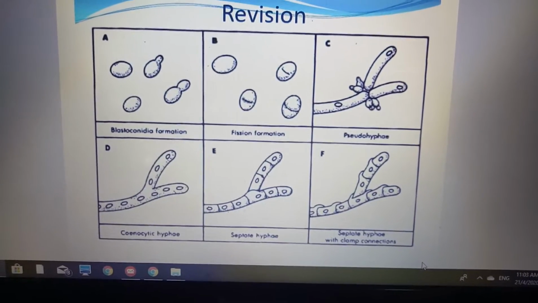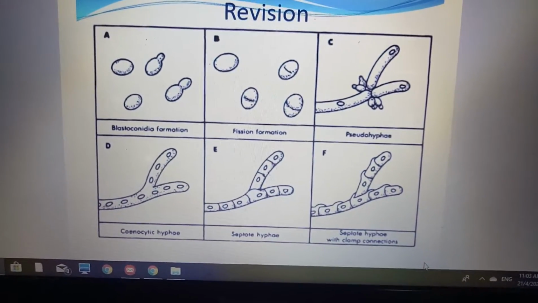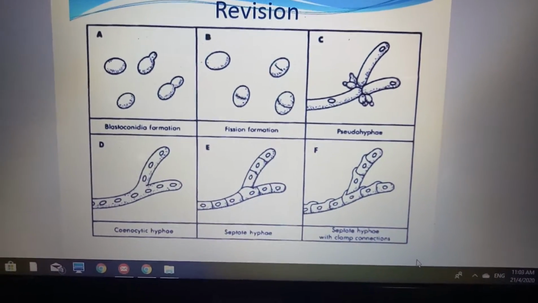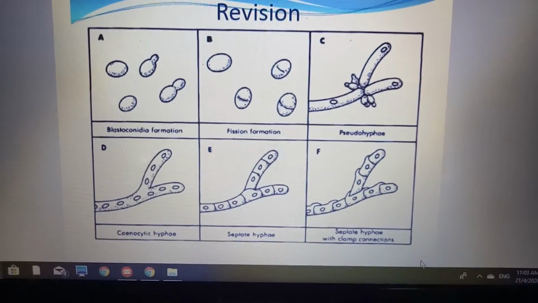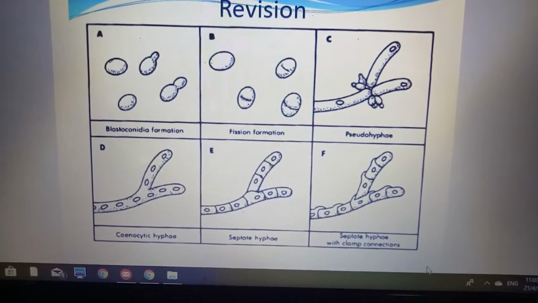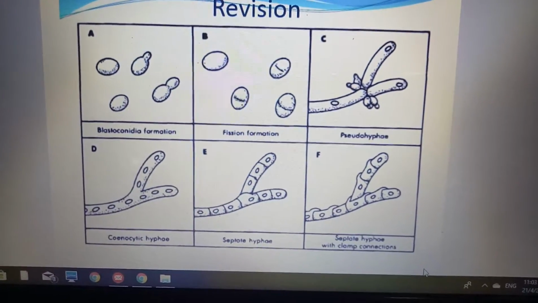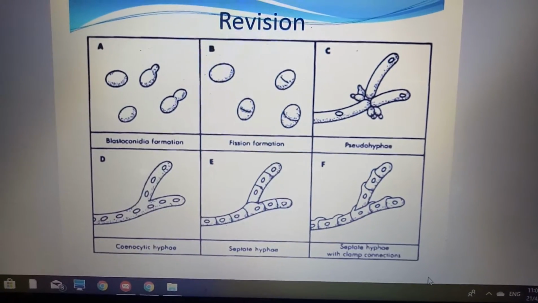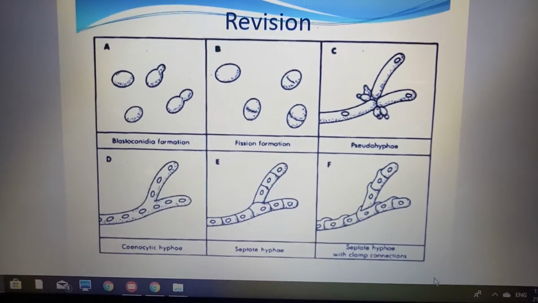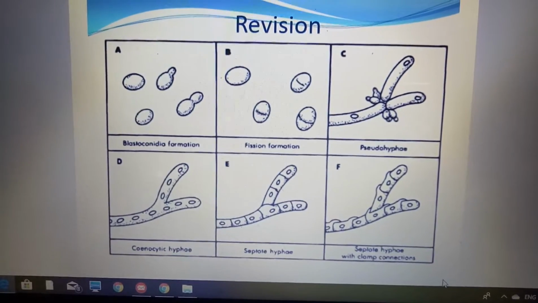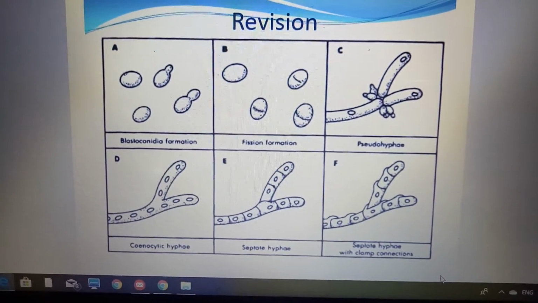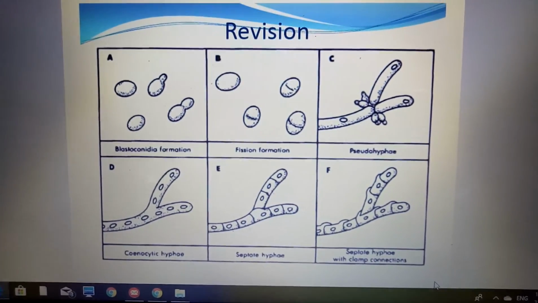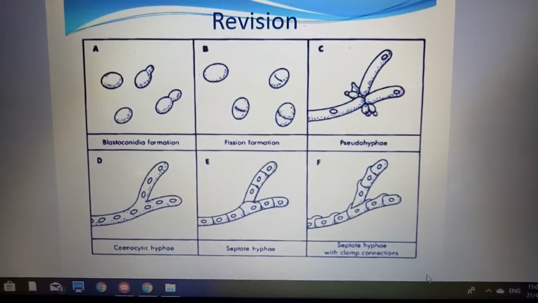A is blastoconidia formation, B fission formation, C pseudohyphae, D connective hyphae, E septate hyphae, and the last one F septate hyphae with a clamp connection. This is a comparison between types of hyphal structure. So please take a look and make sure you know how to differentiate.